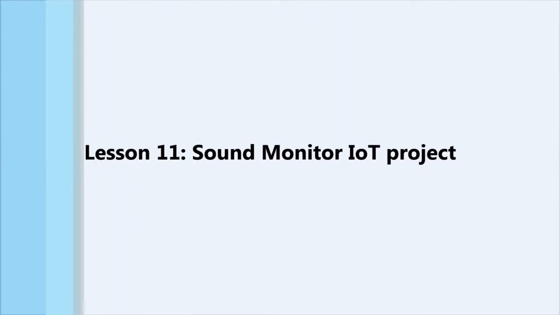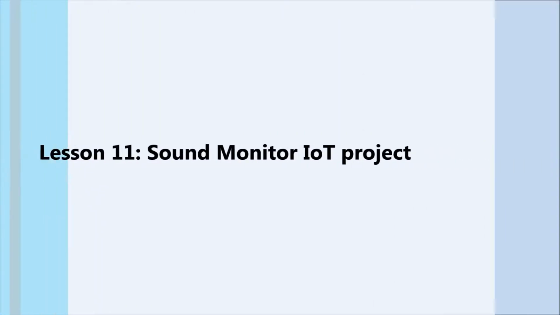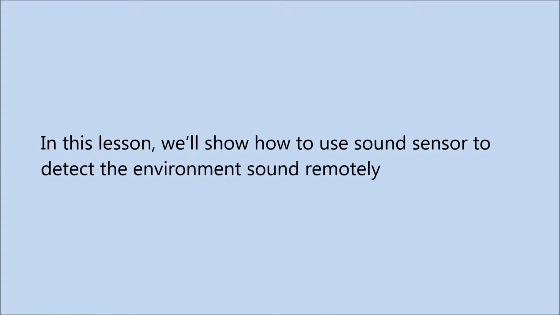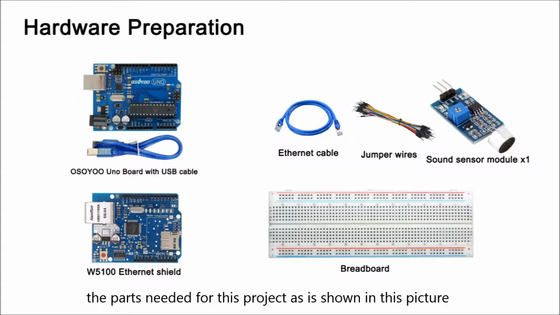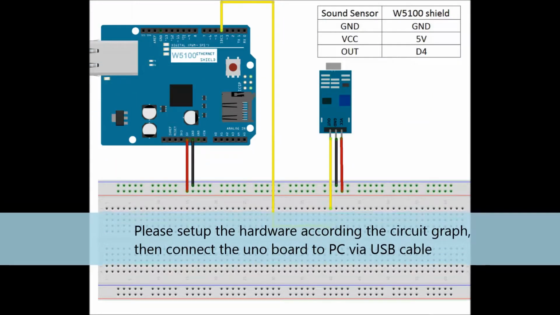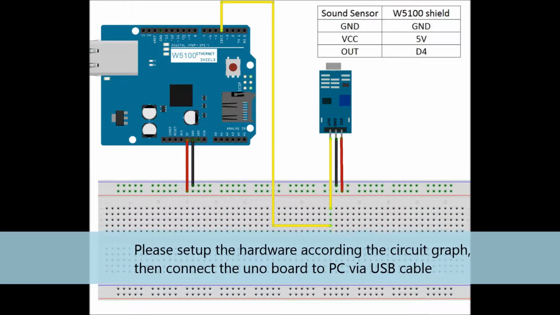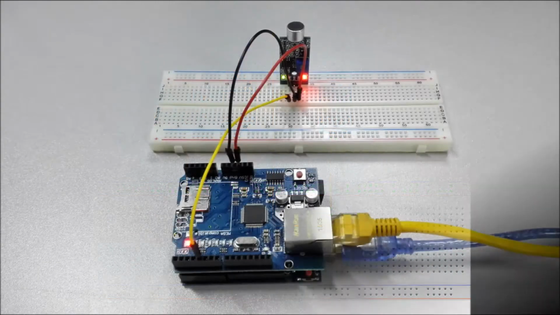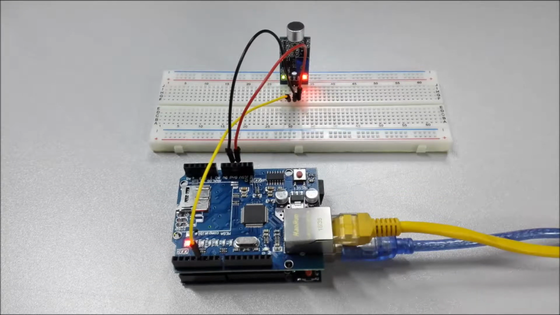Lesson 11, Sound Monitor IoT Project. In this lesson, we'll show how to use a sound sensor to detect the environment sound remotely. The parts needed for this project are shown in this picture. Please set up the hardware according to the circuit graph, then connect the IO board to PC via USB cable.